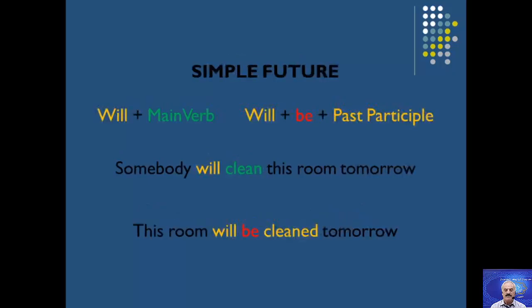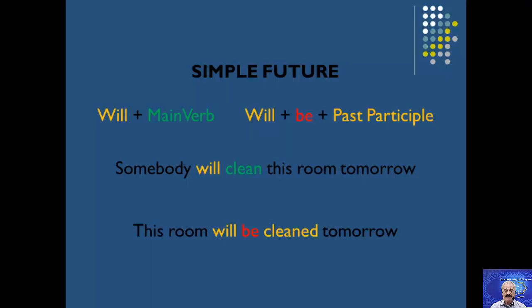Simple future has will or shall. So what is the suitable verb to be that I should use? It is be. Then any sentence that has will, shall, may, might, must, need, ought to, any one of these, I should add verb to be plus past participle, of course putting the object at the beginning.